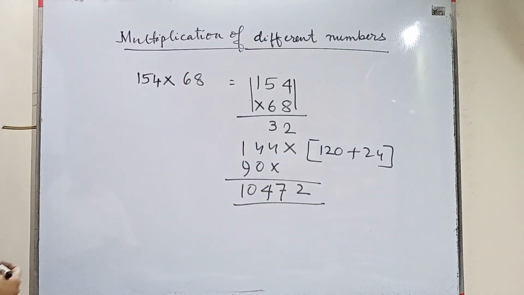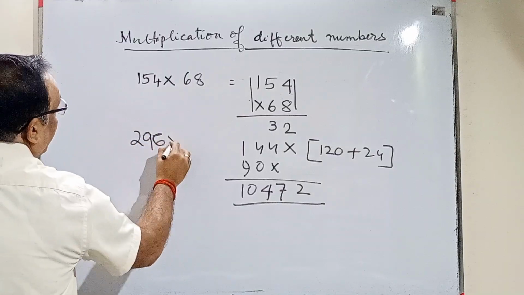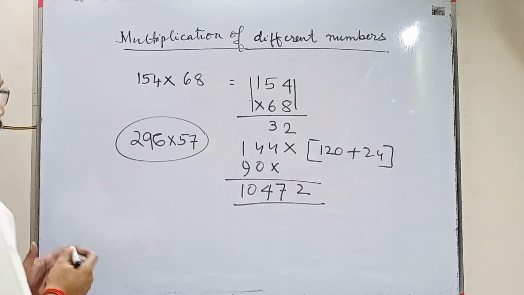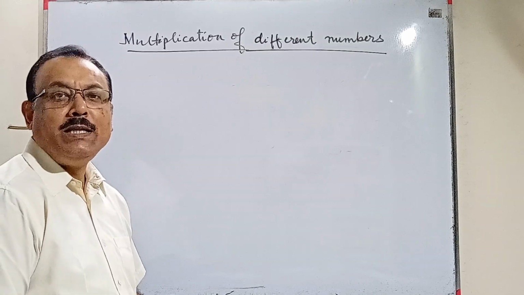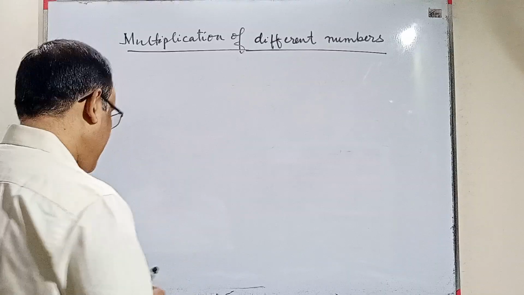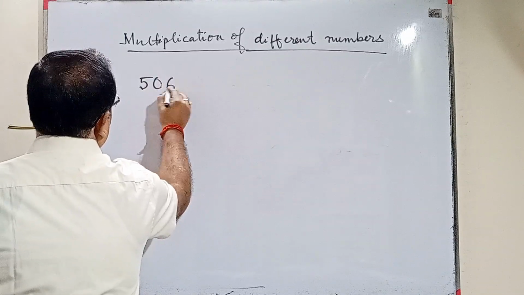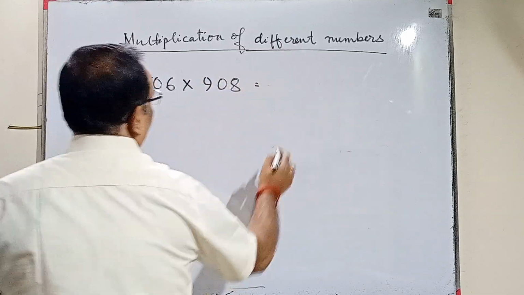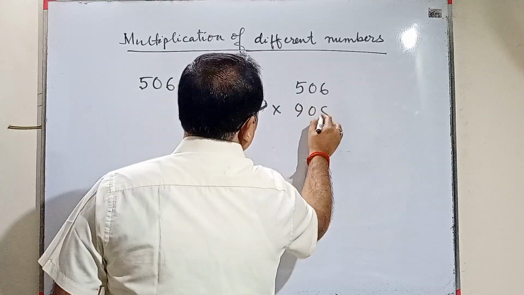Hope you have followed. I'll give you another sum for you to try: 296 into 57. You can try this yourself. Now I'll show you a multiplication of a 3-digit number with a 3-digit number. Say 506 into 908.